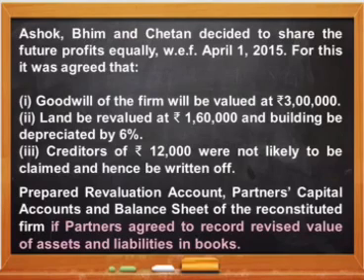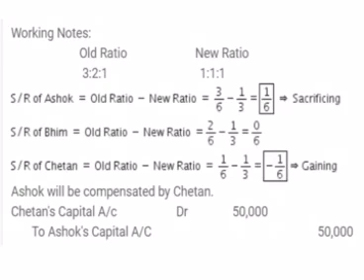So for this we need to calculate the sacrificing ratio in the working notes first. Old ratio was 3:2:1 and the new ratio is 1:1:1. Quickly calculate the sacrifice or gain of all the three partners Ashok, Bhim and Chetan. What is the formula for calculating sacrificing ratio? Old ratio minus new ratio. So we can see that Ashok is sacrificing 1/6th share and Chetan is gaining 1/6th share. However, there is no change in Bhim's share. So Bhim is neither losing anything nor gaining anything, so we can keep his account aside.